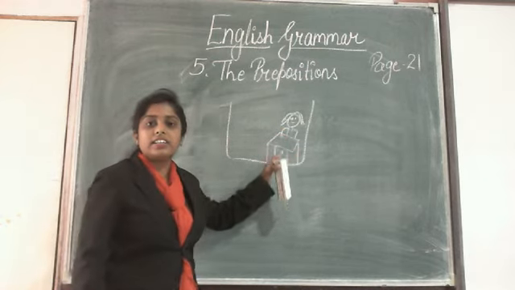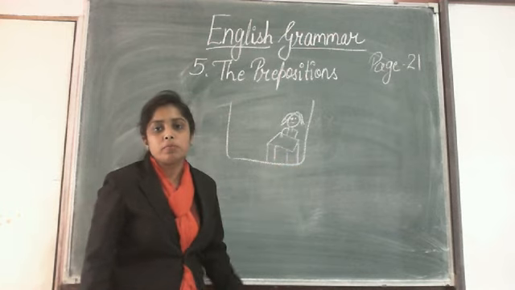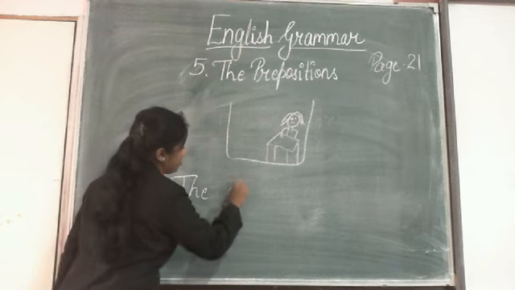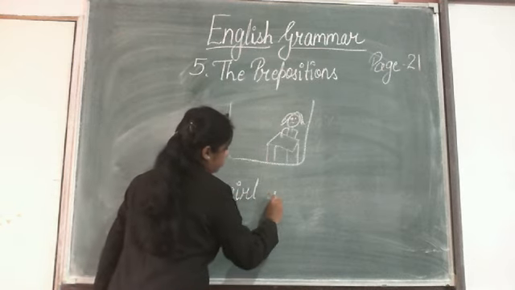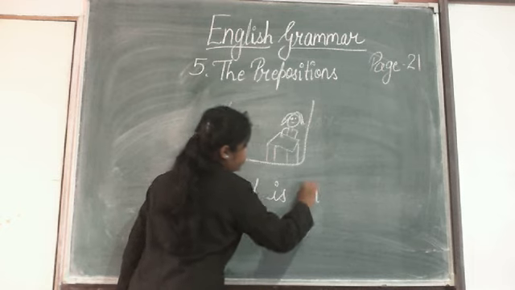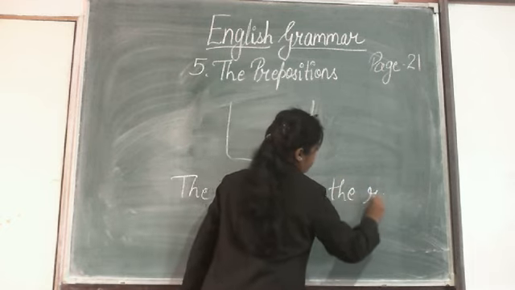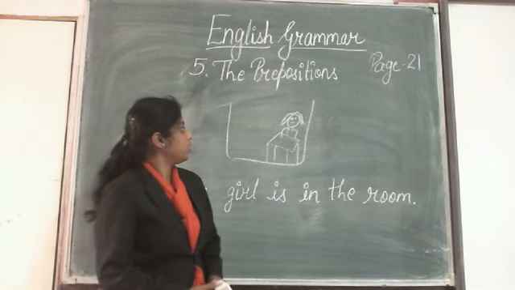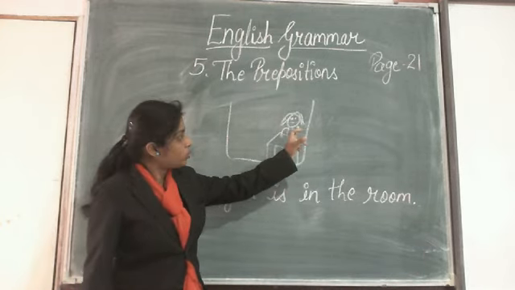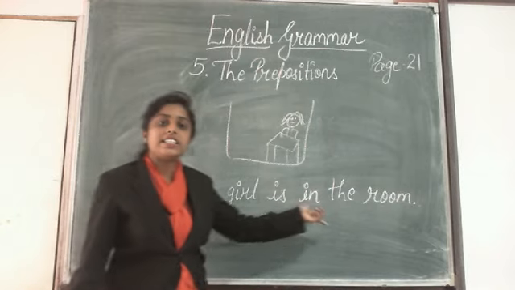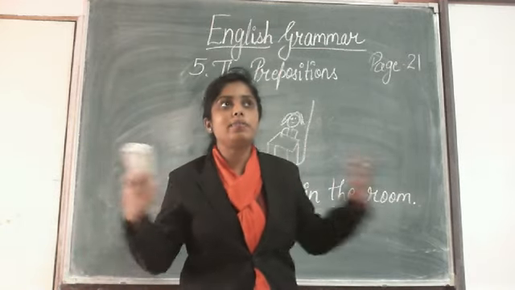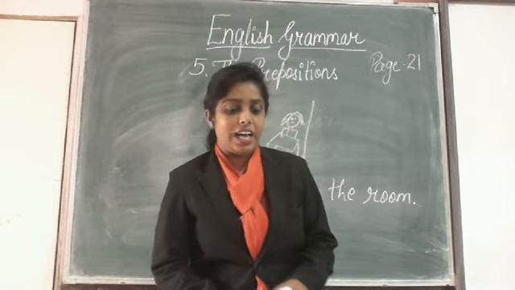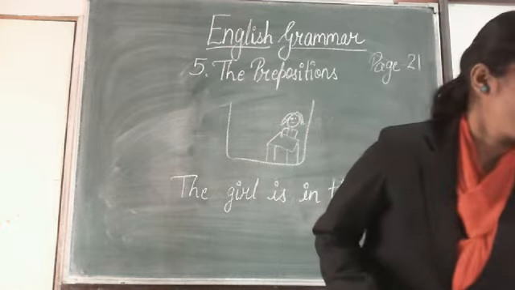So, the girl is in the room. Which girl are we talking about? We are talking about this girl. So, the girl is in the room. Similarly, I am also in a classroom. I am standing in a classroom.